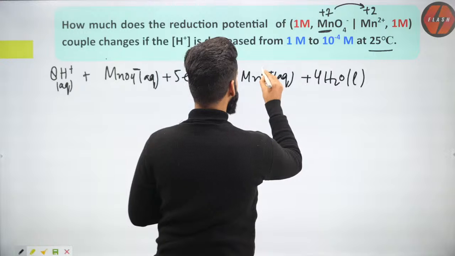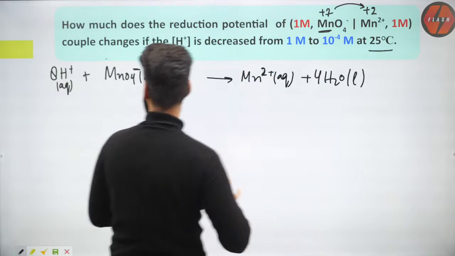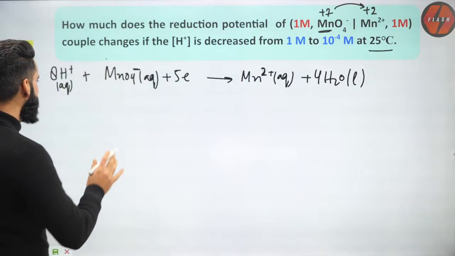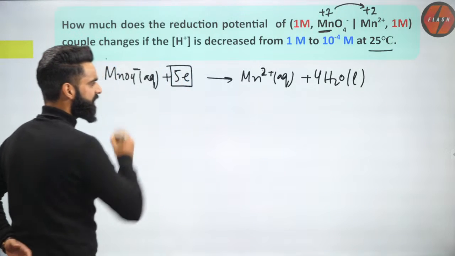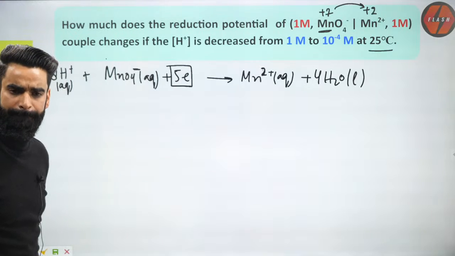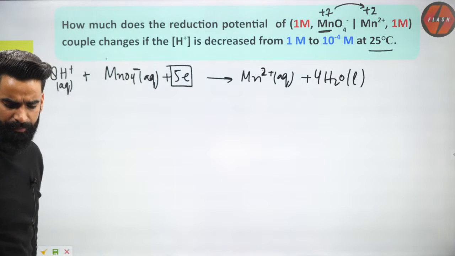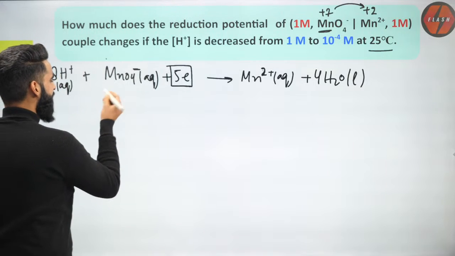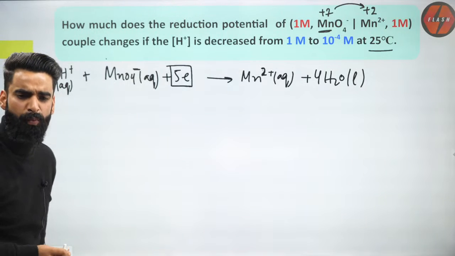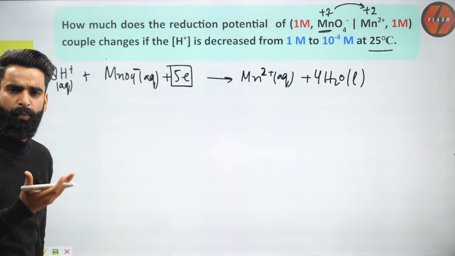Okay, understand what I'm going to say now. First of all, what is the value of n over here? How many electrons are being exchanged? 5 electrons are being exchanged right here. If I ask you to write the reaction quotient expression, how would you write it? Very simple.